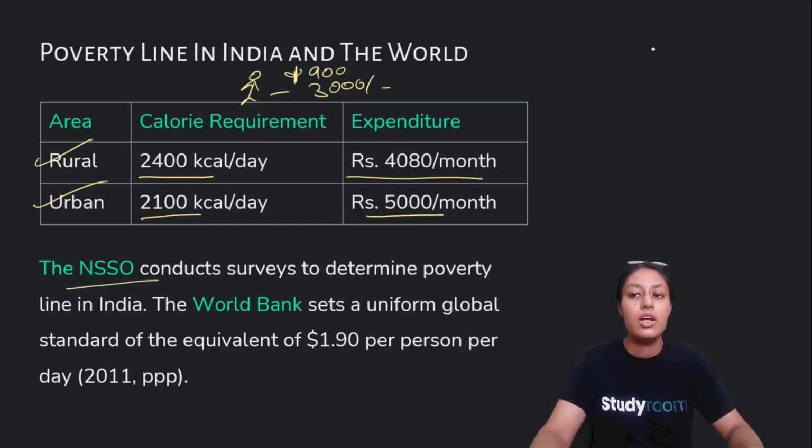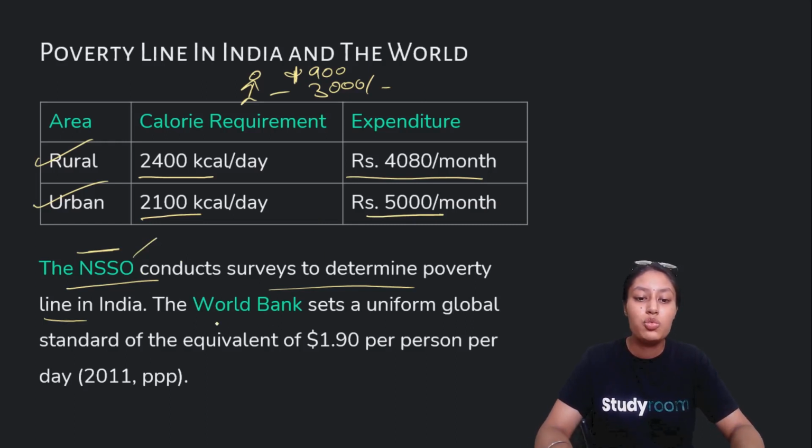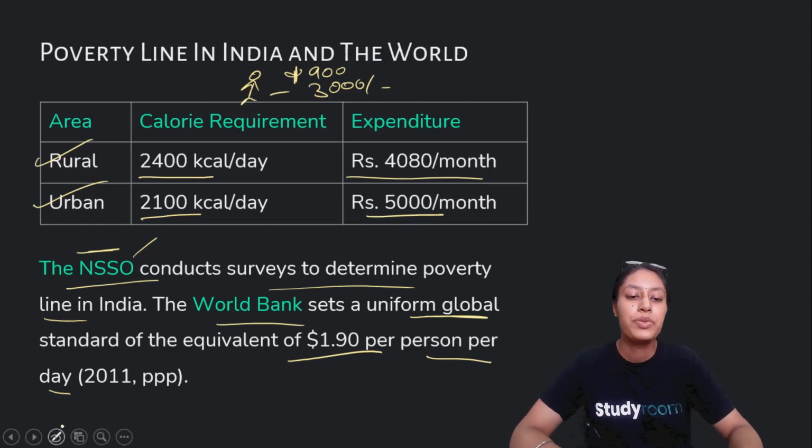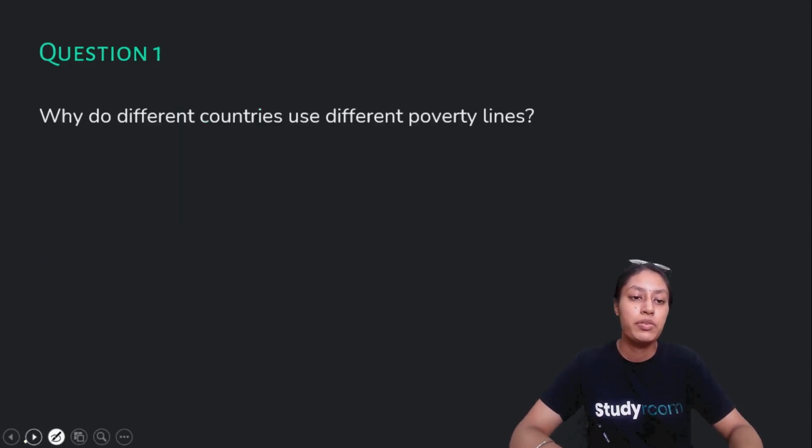NSSO, National Sample Survey Organization, is an organization that conducts surveys to determine the poverty line in India. Okay, so this is what they do for India and for the world. So the World Bank has set a global standard. Every country has its own poverty line, but globally it has been set to $1.90 per person per day. So that's how we measure the poverty line.